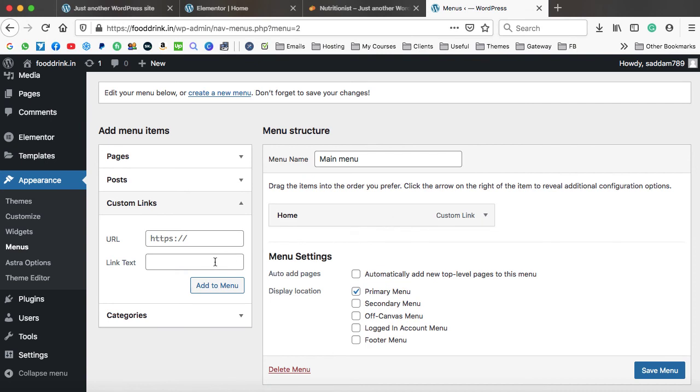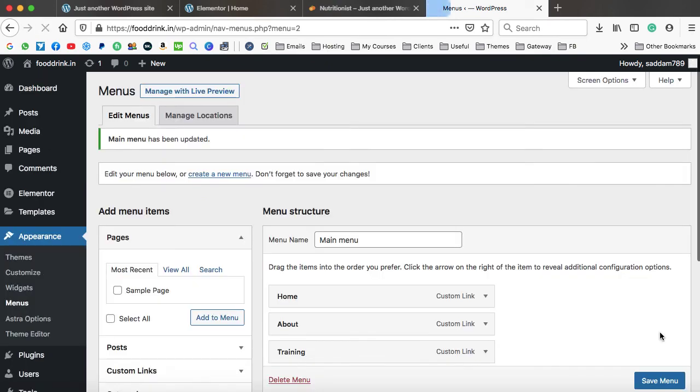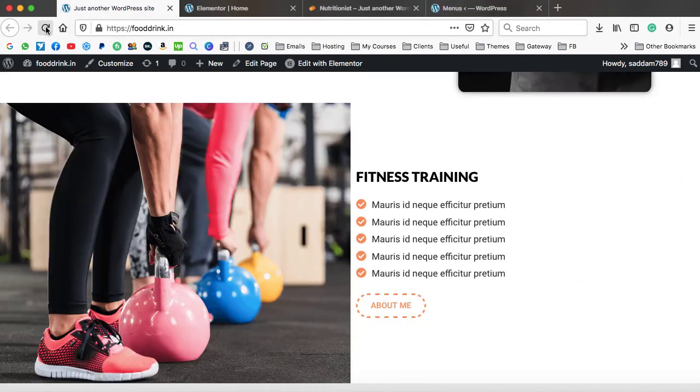like this. Again, we can type another menu just like about. Now here we need to pass the link again, that is https:// and here we need to pass the name of the second section, that is about. I'm just copying it, add to menu. So one by one you have to repeat this process. Okay, at last click on save menu. It's time to refresh the front page.